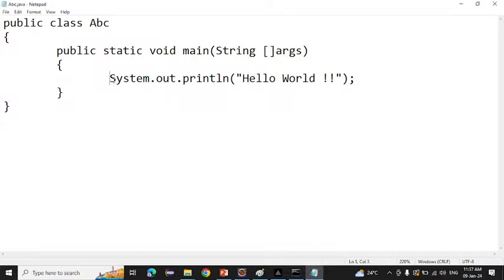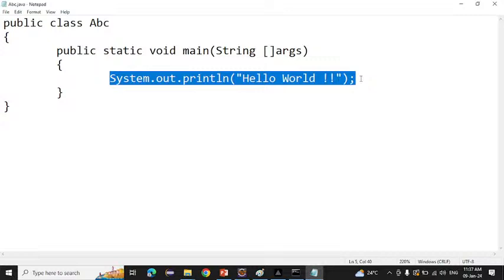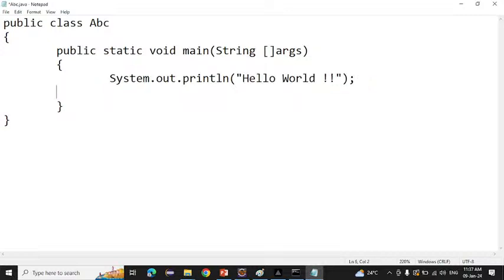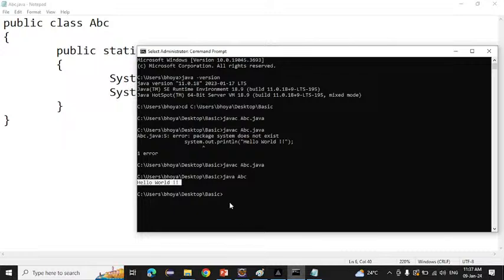Suppose I copy this line and print it again here. Now if I run this program again, what do we need to do? Simple, we have to compile the program first: javac abc.java. If I want to run the program, java abc. If I run this one, hello world and hello world are printed on the console.